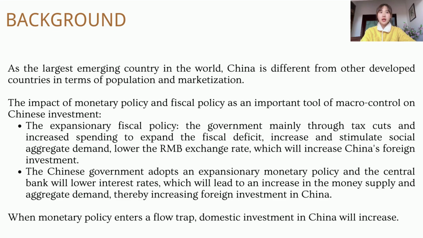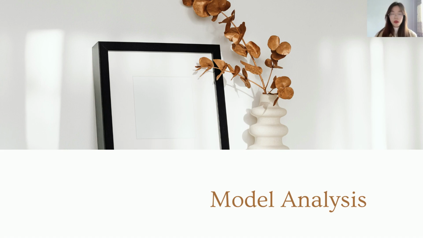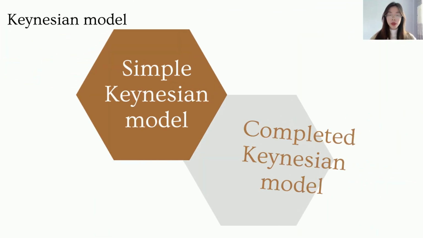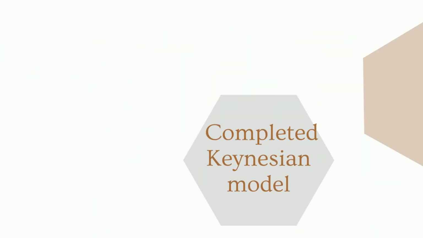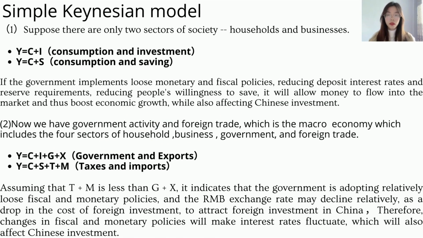Next, let Zhou Jia introduce the second part, model analysis, to you. We choose the Keynes model to analyze our macro problems, and I'm going to introduce the Keynes model. The Keynes model includes the simple Keynes model and the complete Keynes model. For simple Keynes, first, suppose there are only 2 sectors in society, households and business. You can say Y equals C plus I, which represents consumption and investment. Y equals C plus S, which represents consumption and saving.